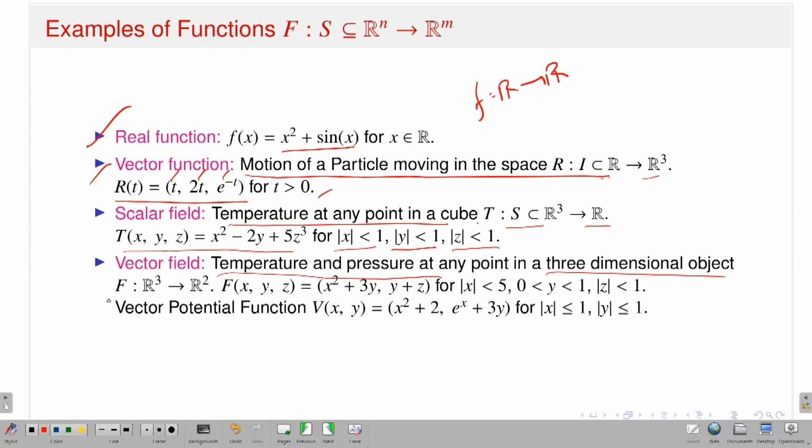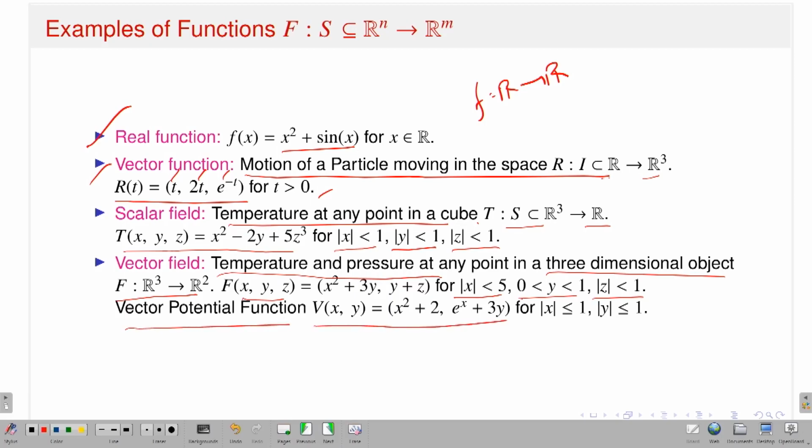So that means I have a function f from R3 to R2. What is my definition? I am saying that f of x, y, z is nothing but x square plus 3y comma y plus z, where mod x is strictly less than 5, y lies between 0 to 1, and mod z is strictly less than 1. Sometimes this is called the vector potential function.